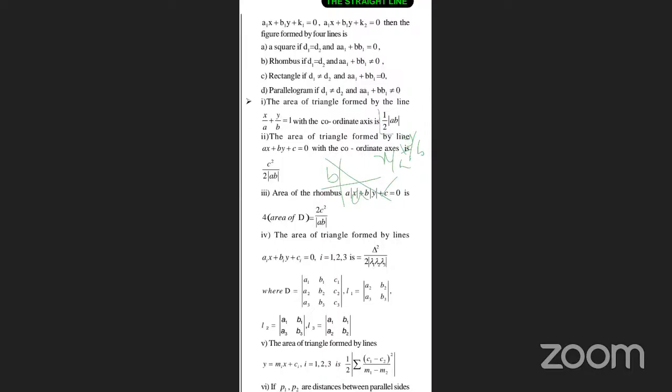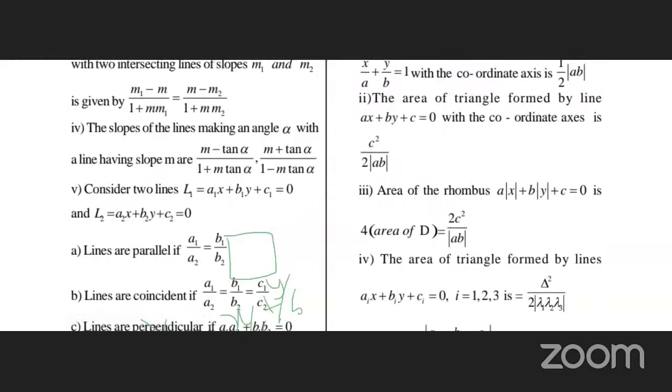Very important formula. Most of the chapters, most of the MCQs, most of the times we'll be using this formula. Especially in basics of 2D, we'll be using this formula. And now they ask you to find incenter, circumcenter, orthocenter. Sometimes they give the line equation and say find incenter, circumcenter, and so on. Very important topic.